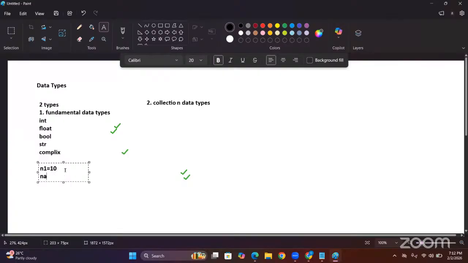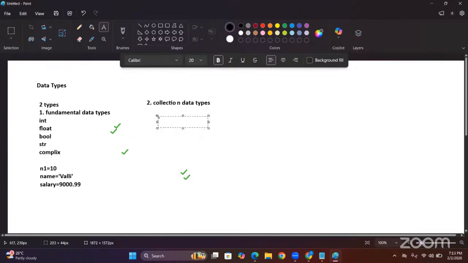Now I am giving name. Name is a variable and here I am giving our name, Valli. Like this I am going to say. And I gave one more variable, salary. Salary is equal to 9,000.99. Observe here, fundamental always holds a single value within a single variable.